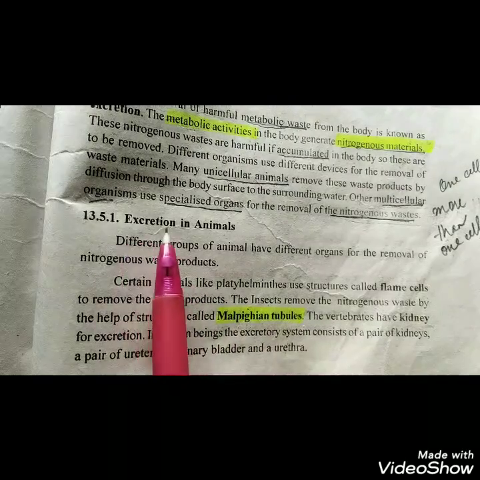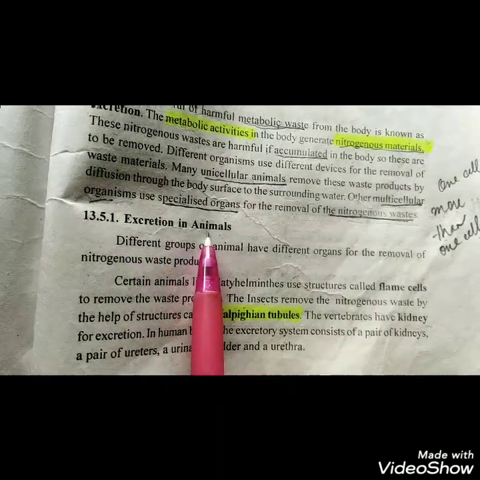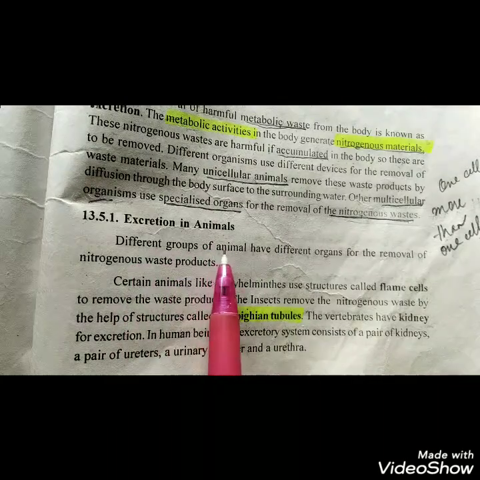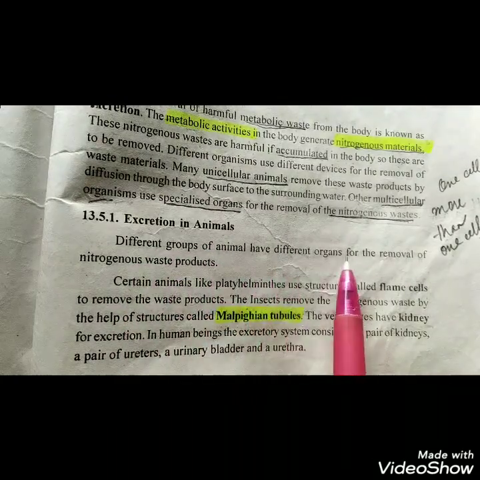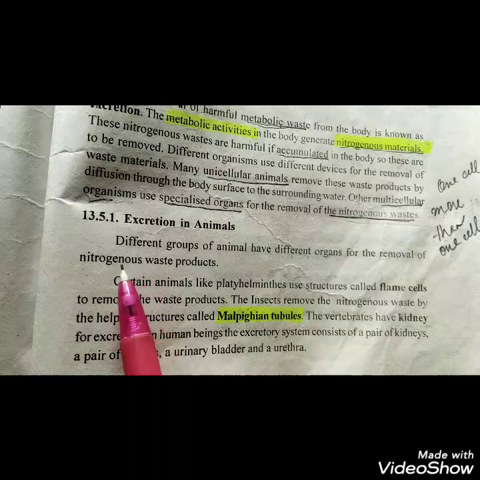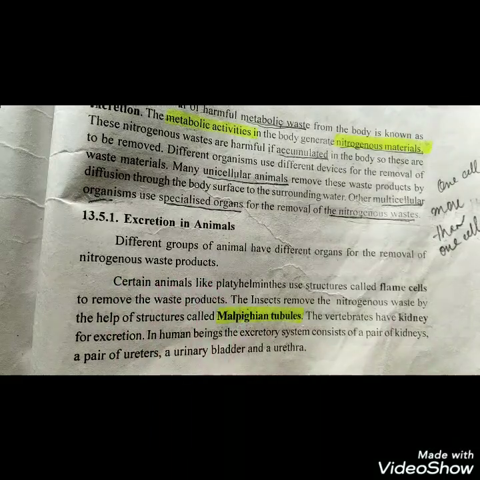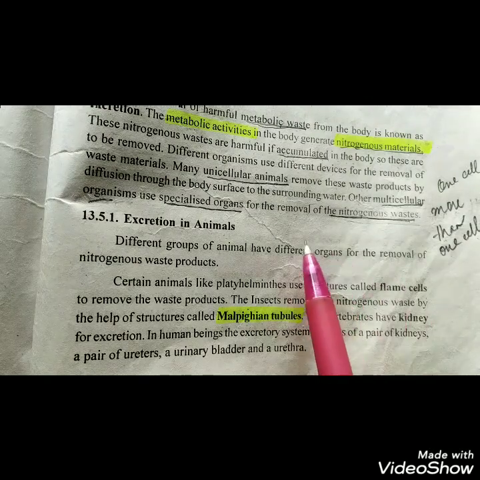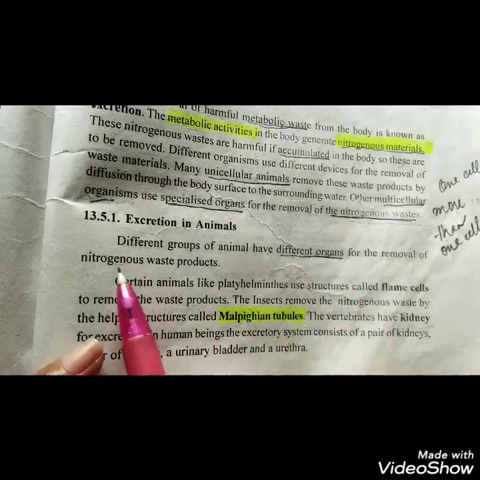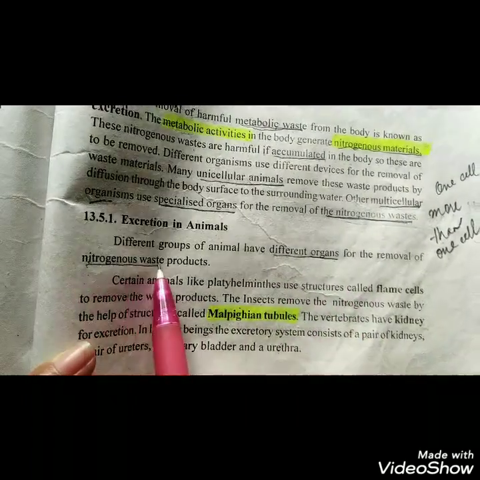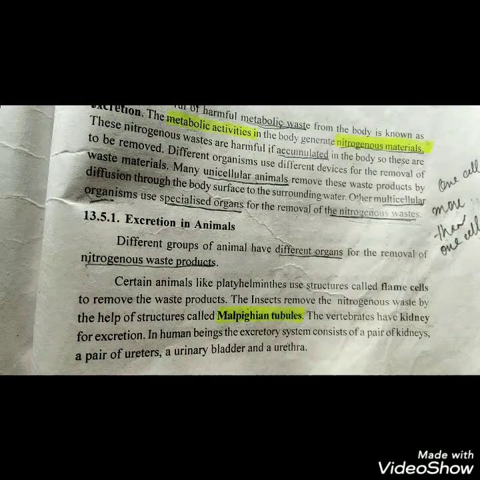Next subtopic is excretion in animals. Different groups of animals have different organs for the removal of the nitrogenous waste product. Animals are in different groups like the amphibian group, reptile group, mammalian group, or other types of groups. So according to the different group of the animal, they have different organs for the removal of this nitrogenous waste product from their body.